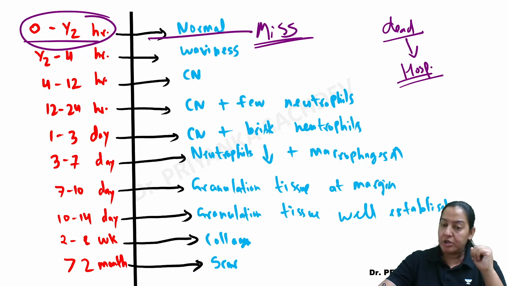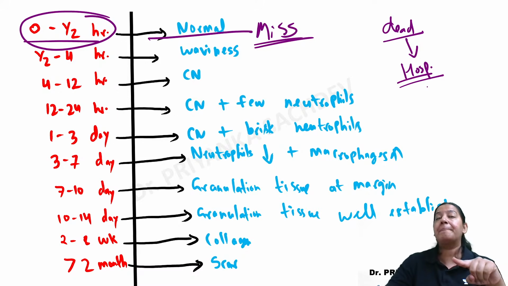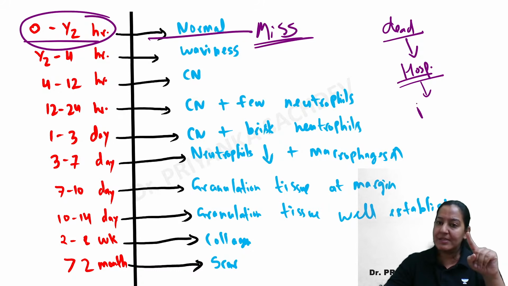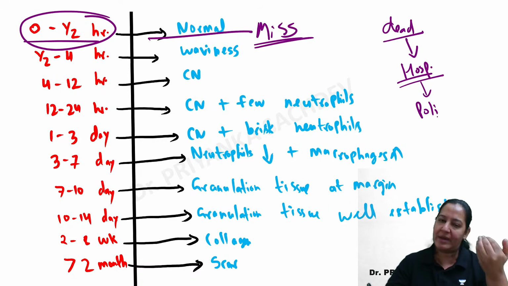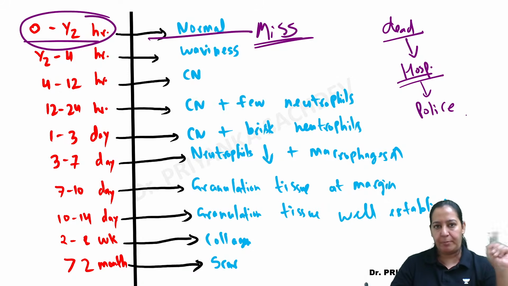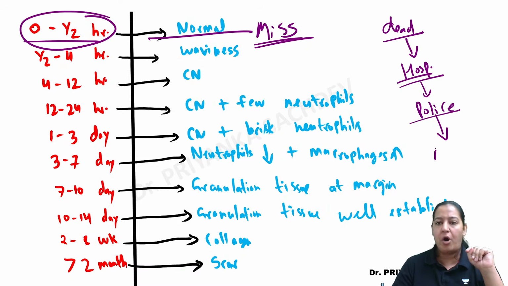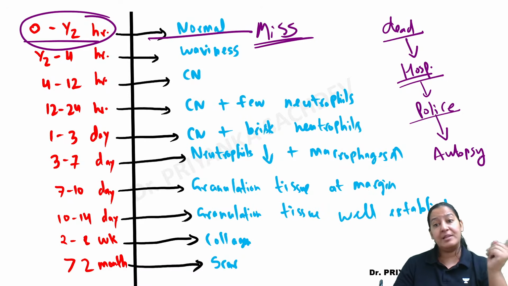So after coming to the hospital, if the family wants the postmortem, a police request has to be generated. So a panchnama is generated. Actually, what is happening, I'm telling you, in the hospital, because we perform autopsies very regularly in our hospital, right? A legal panchnama will come from the police station to the department, saying that it is a medico-legal case and the family or the relatives want the autopsy. So permission is given by the police in the panchnama that the autopsy has to be performed by the doctor.